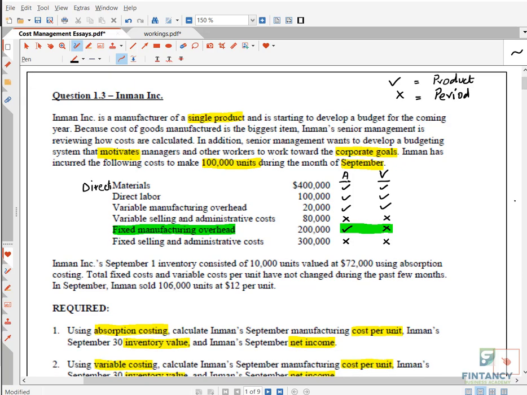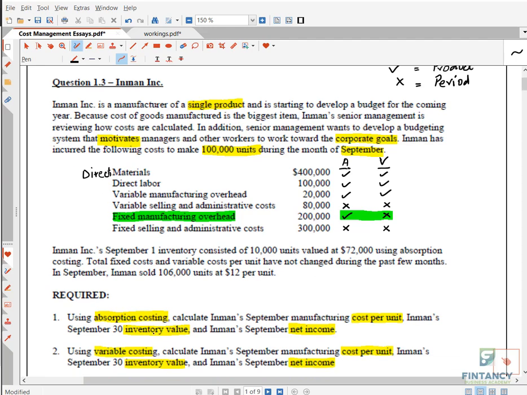Okay, so let's see. Then they are telling you the company's September 1 inventory. If they say September 1, is this opening stock or closing stock? How do we know? Because in the requirement they were asking for the September 30 inventory value also, and we are doing it for the month of September. So definitely September 1 will be opening and September 30 will be closing, right? So inventory consisted of opening stock of 10,000 units.